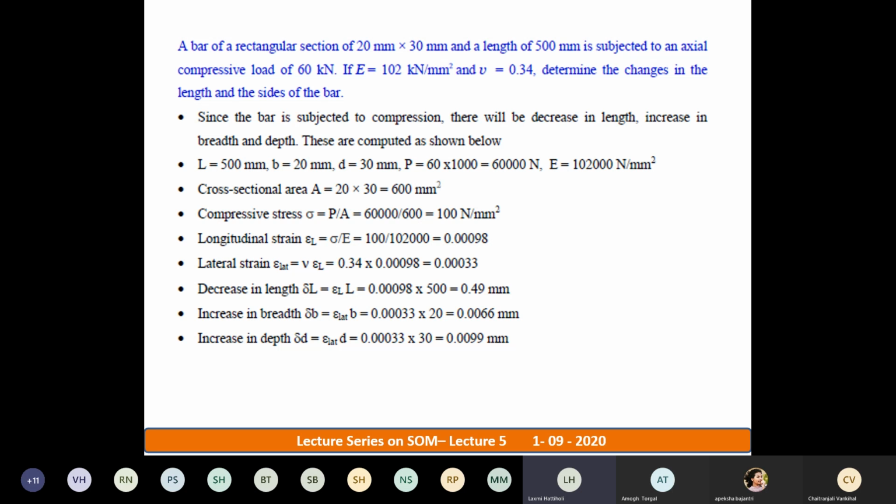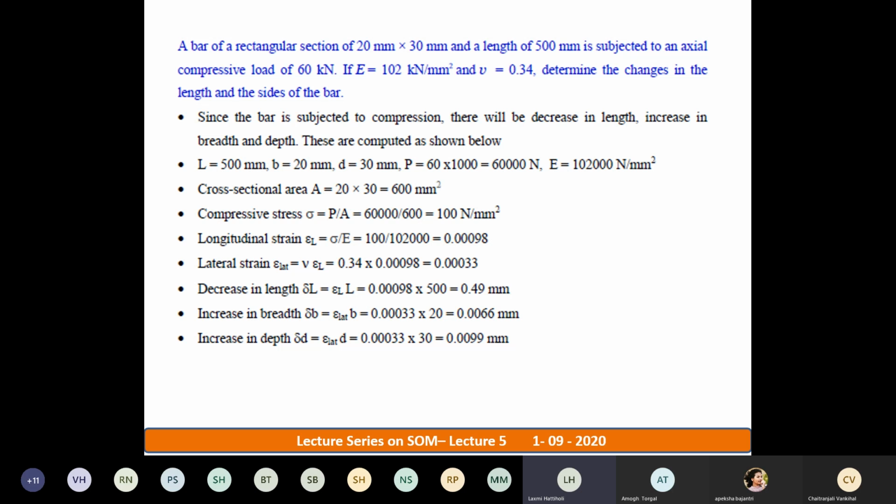Delta L is equal to... how can you find out delta L? Change in length divided by original length is strain. What is the linear strain formula? Change in length divided by original length. So decrease in length, that is change in length delta L, is the longitudinal strain you have already calculated, into length. You will get the decrease in length. That's all. So 0.49 mm.